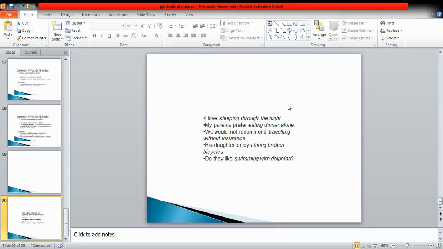His daughter enjoys what? Fixing broken bicycles. So fixing broken bicycles would be a gerund phrase. Do they like what? Swimming with dolphins. So swimming with dolphins would be a gerund phrase. The best way to locate or identify a gerund phrase is that it would have a gerund in it plus it would always answer what. In this way you can easily recognize a gerund phrase in your exam.